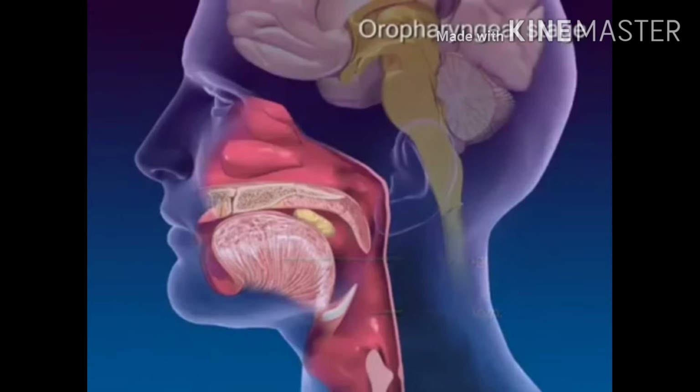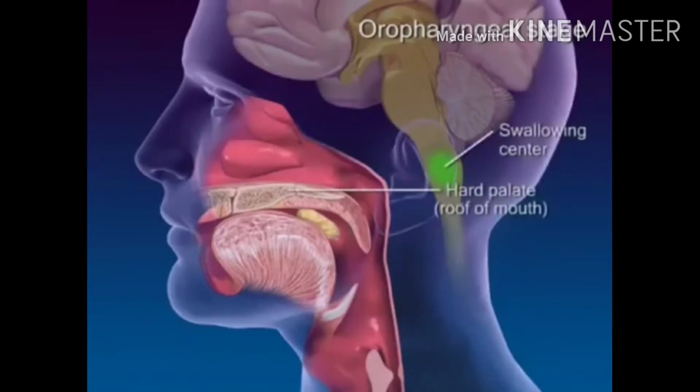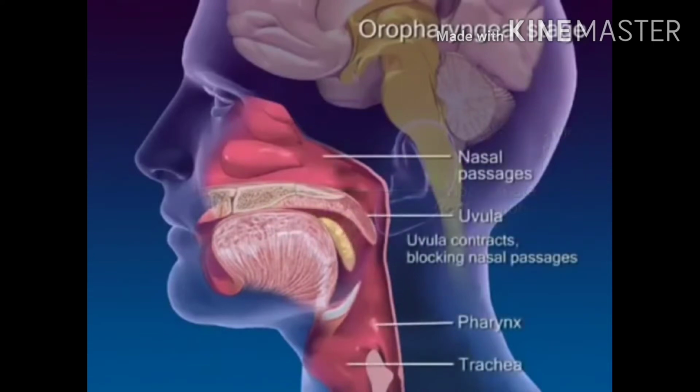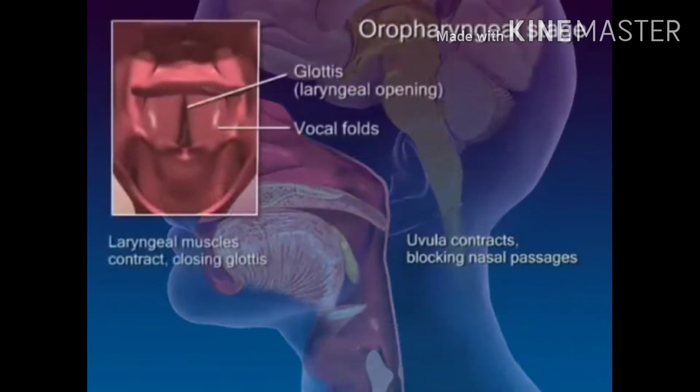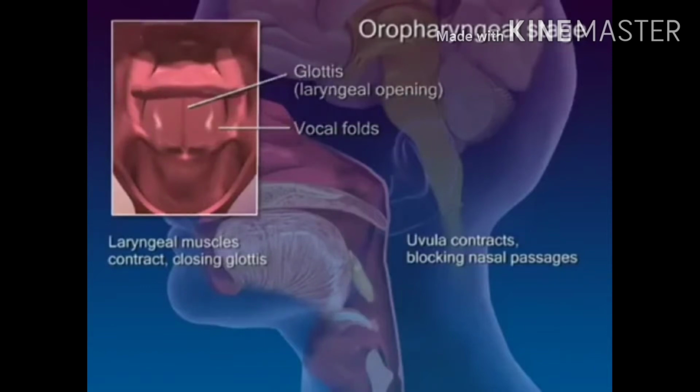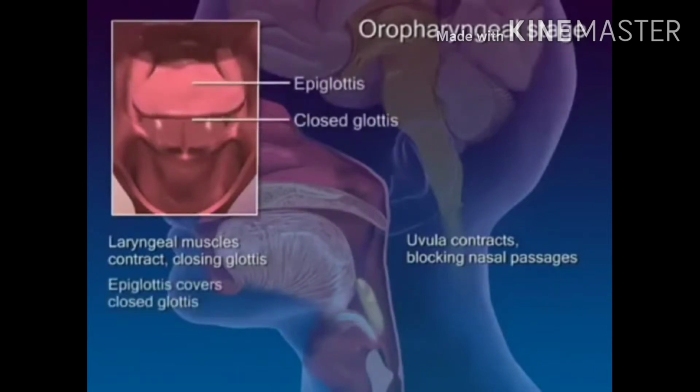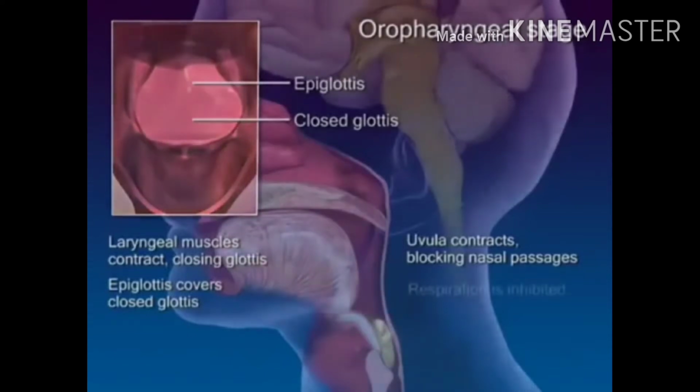Then it is ready to travel into the next digestive tract, which is called the esophagus. On getting into the tract of esophagus, there lies the epiglottis. It is a flappy layer of skin which closes the respiratory tract, giving space for the food to travel into the esophageal tract.